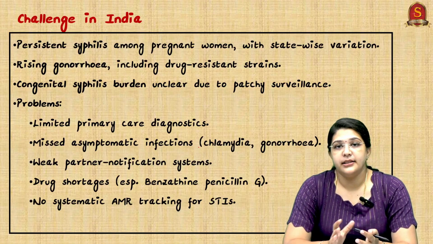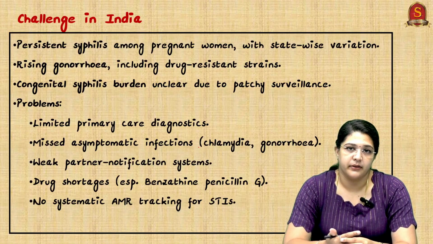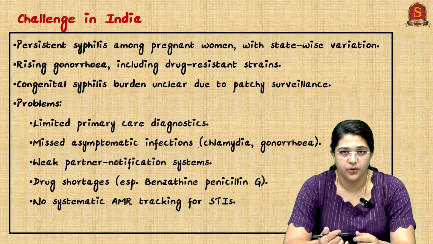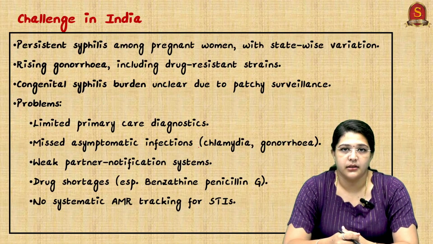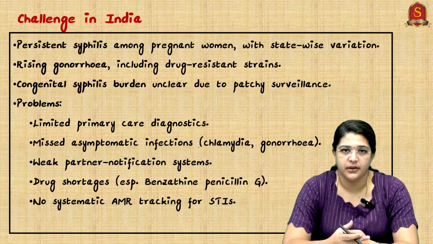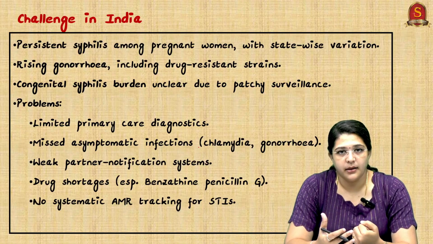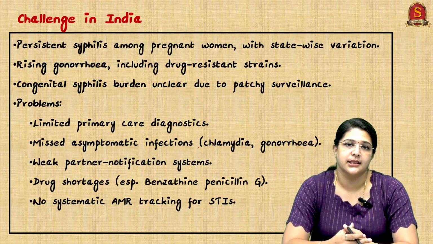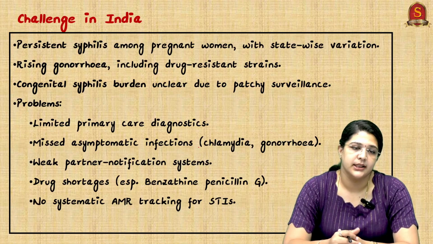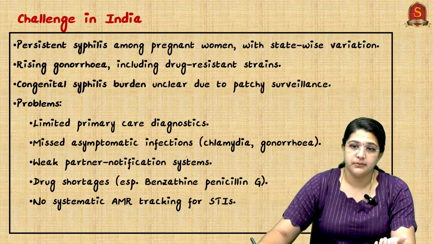The congenital syphilis burden is a major issue because of patchy surveillance. So what do I mean by patchy surveillance? It is not consistent. Just a random sample is taken and surveillance is done, and we start believing that the surveillance has been done everywhere. So patchy surveillance is a major issue.